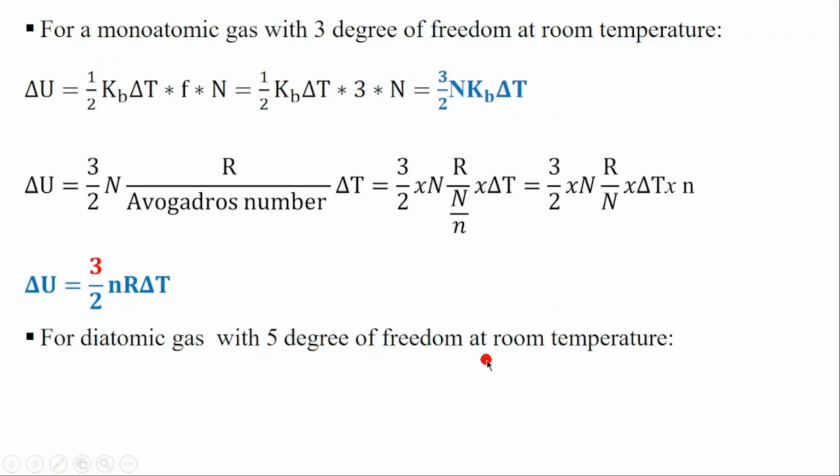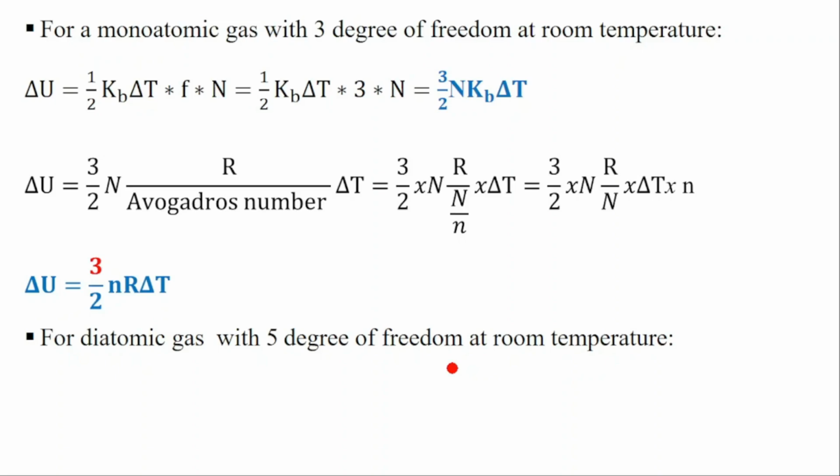Then for a diatomic gas, we have 5 degrees of freedom at room temperature, because at room temperature we have only translation and rotation. We don't have vibration.